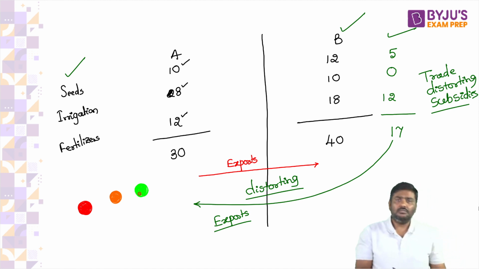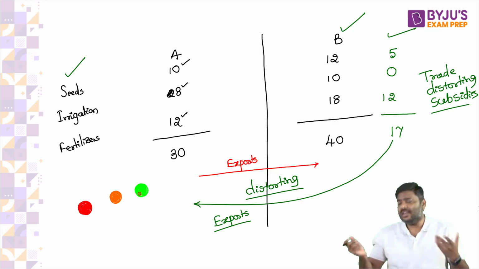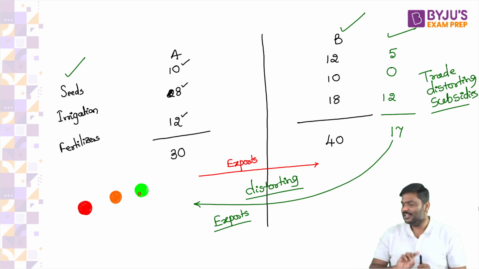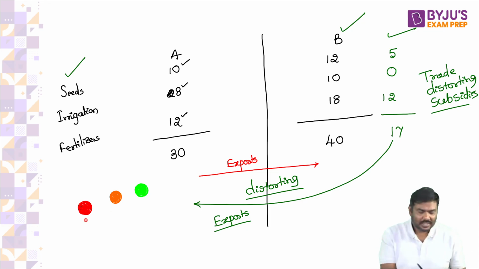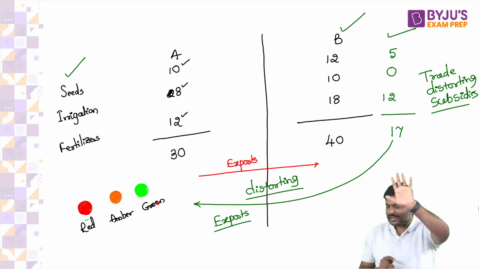For example, please do let me know. Have you seen these colored lights in the traffic light? One is red, second one is amber, and the third one is basically the green one. Correct? All of you have seen the traffic lights or not? Anybody in the classroom who says, sir, what is this traffic light?